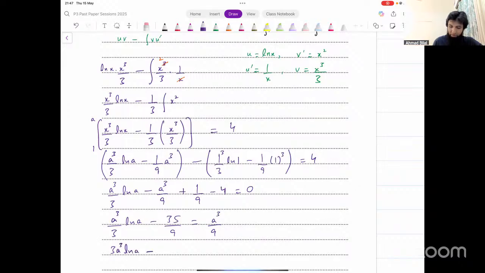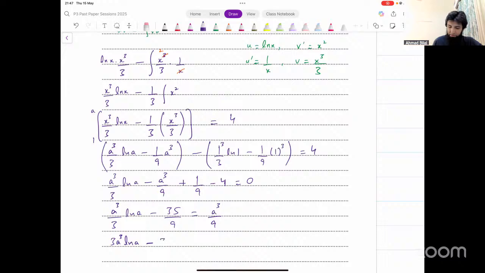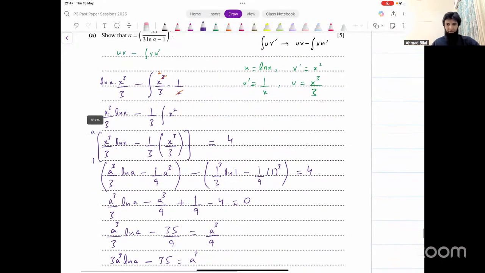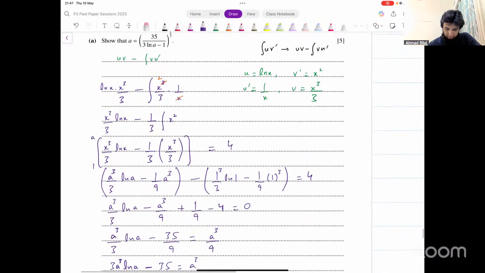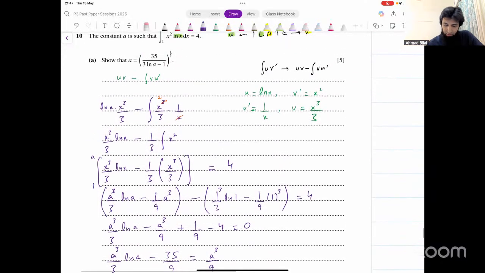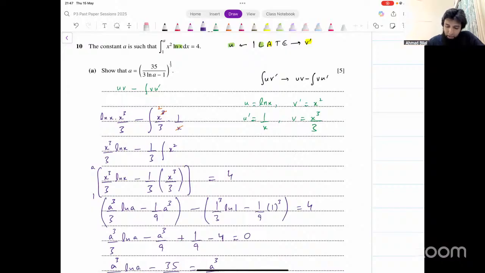3a cube into ln of A minus 35, that equals a cube. And that tells me that something is wrong somewhere. Something is wrong somewhere, right? Because we are not getting that. Okay, so there's supposed to be a fraction somewhere. Okay, let me check the working quickly. U is ln x, v dash is x squared. Okay, we found the integration to be x cube over 3. Can somebody spot any error somewhere?